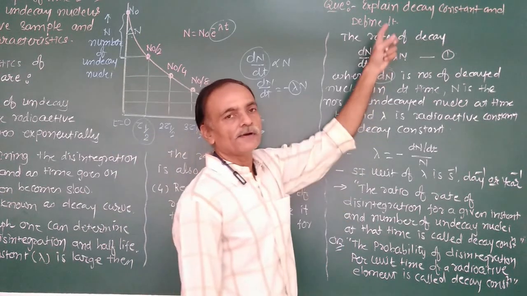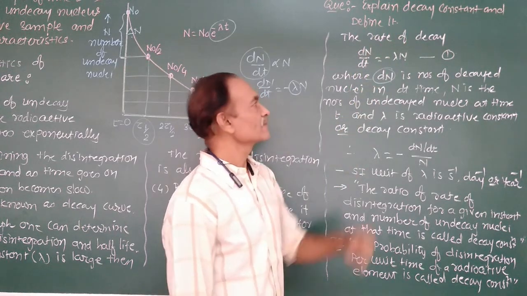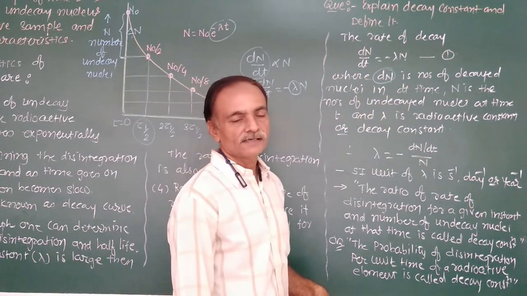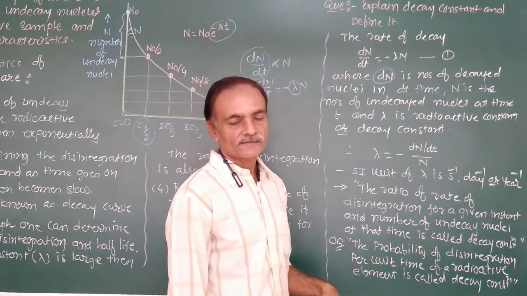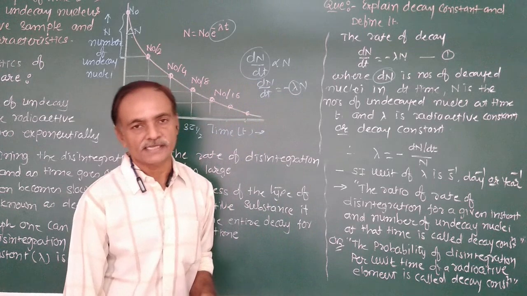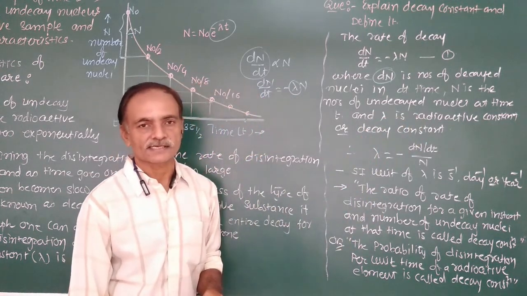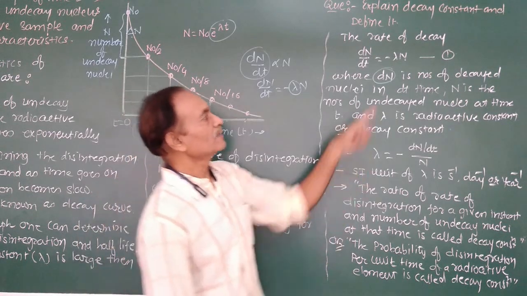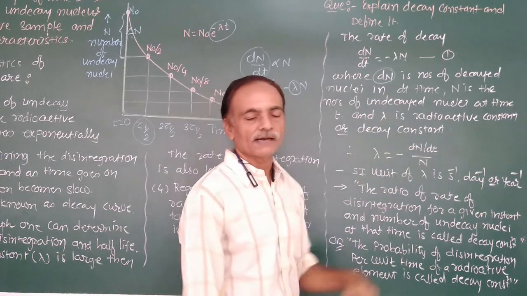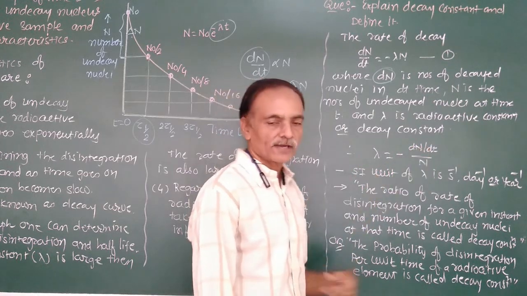Again, from the law of radioactivity, dN by dt is equal to minus lambda N. From this equation, lambda is equal to minus dN by dt upon N.